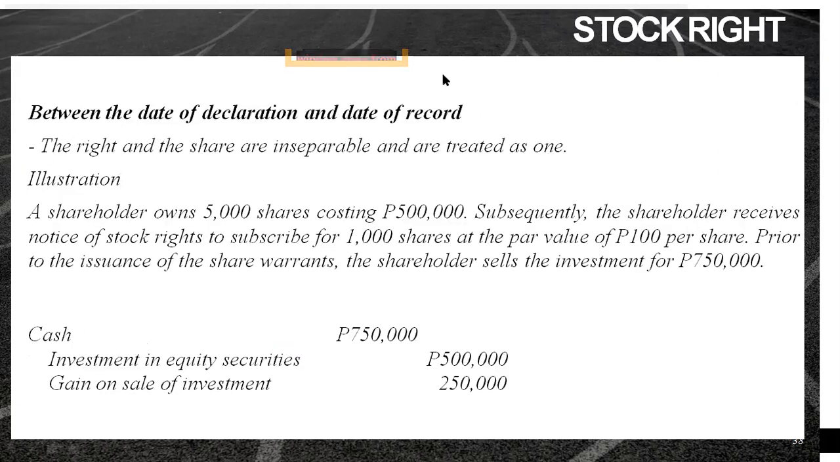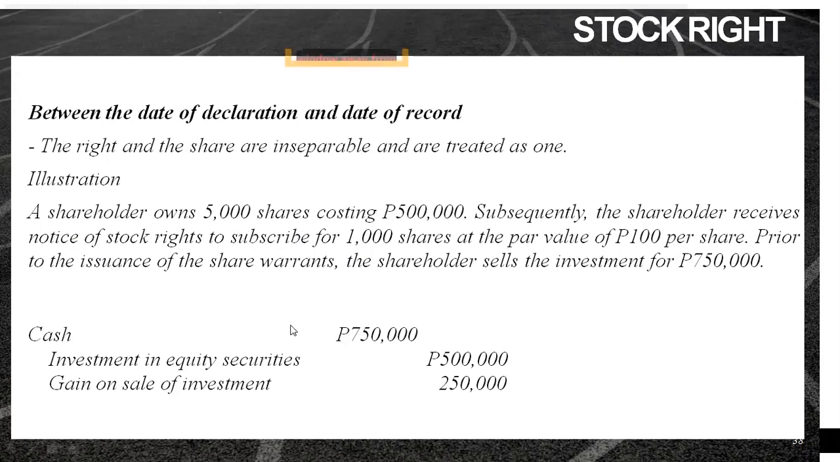So, meron tayong example dito. What if between the date of declaration and the date of record? So, the right and the share are inseparable and are treated as one in this case. So, ito yung case na the shares are selling rights-on. So, we have here an example. A shareholder owns 5,000 shares costing 500,000. Subsequently, the shareholder receives notice of stock rights to subscribe for 1,000 shares at par value of 100 per share. Prior to the issuance of the share warrants, the shareholder sells the investment for 750,000.